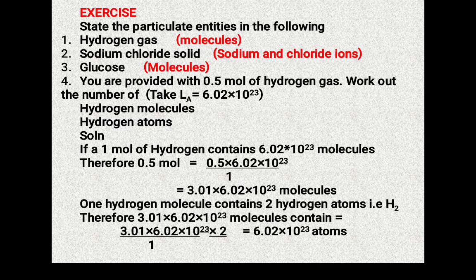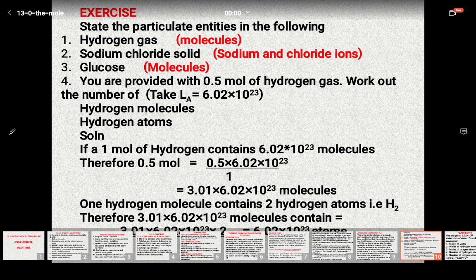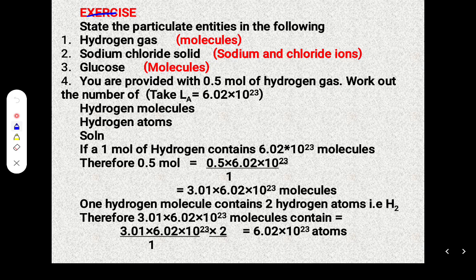Let's relate what we discussed to this work. State the particulate entities in the following cases. Hydrogen gas: you know that hydrogen is diatomic, written as H2. Therefore, the entities will be molecules. It's more appropriate to say hydrogen gas molecules than hydrogen gas atoms, because you cannot find hydrogen gas existing as a single atom.